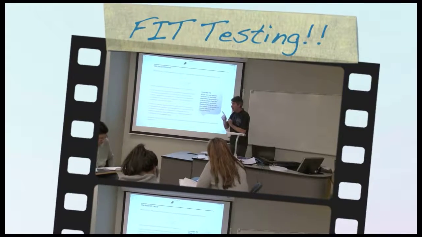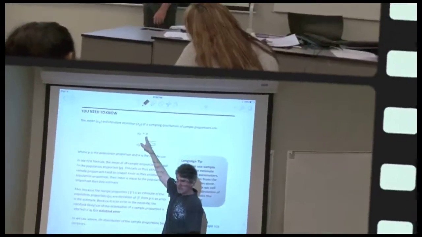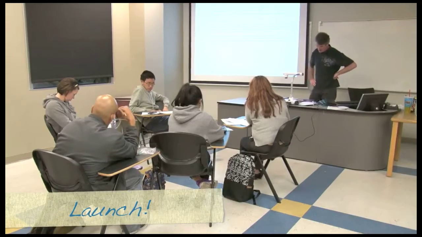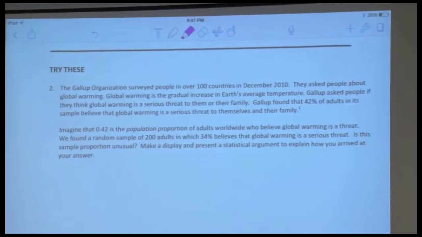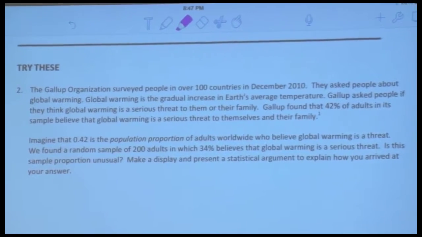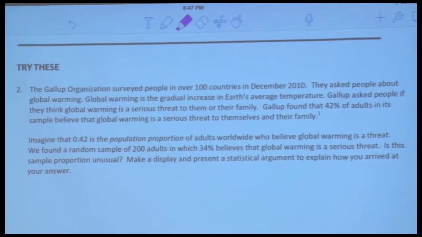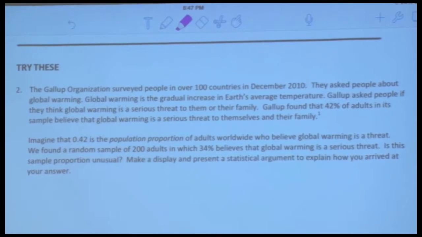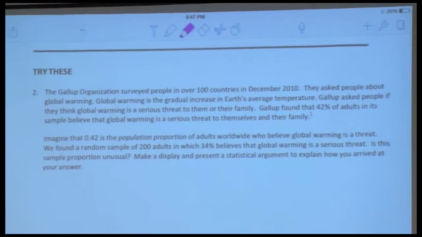Okay? You already know this one, that the mean of the sample proportions was the population proportion. So let's read it. It says the Gallup organization surveyed people in over 100 countries in December of 2010. They asked people about global warming. Global warming is the gradual increase in the Earth's average temperature. Gallup asked people if they think global warming is a serious threat to them or their family. Gallup found that 42% of adults in its sample believe that global warming is a serious threat to themselves and